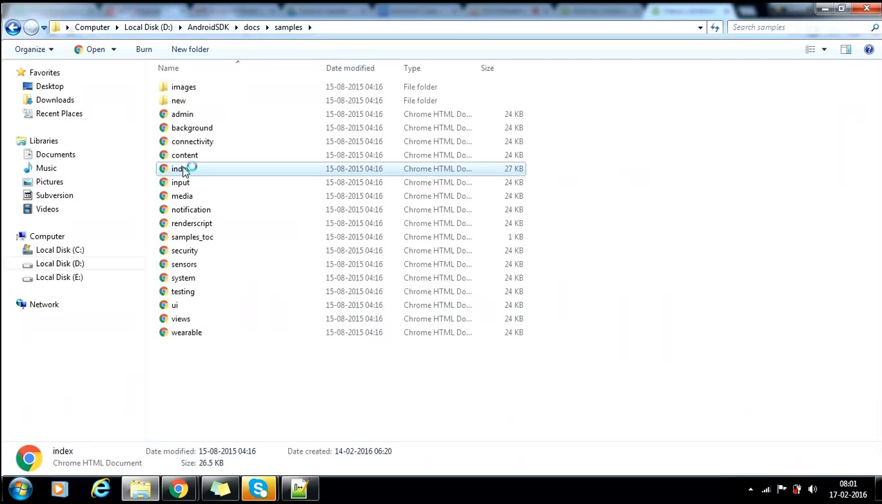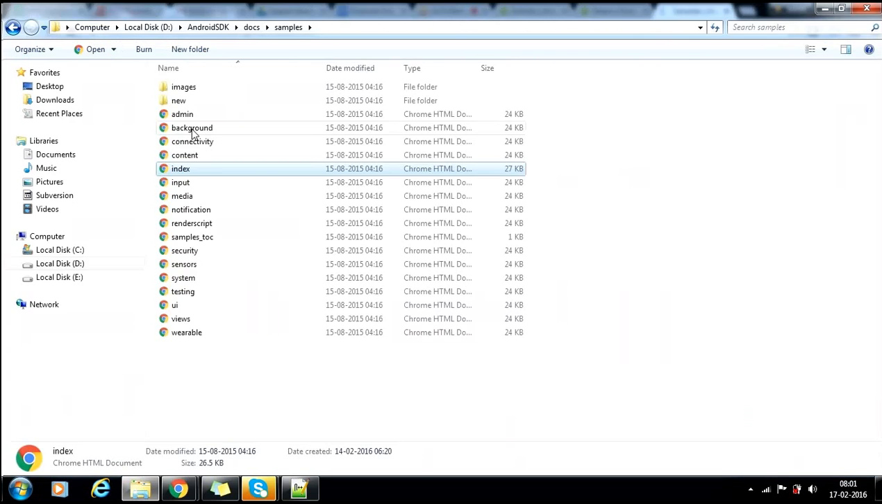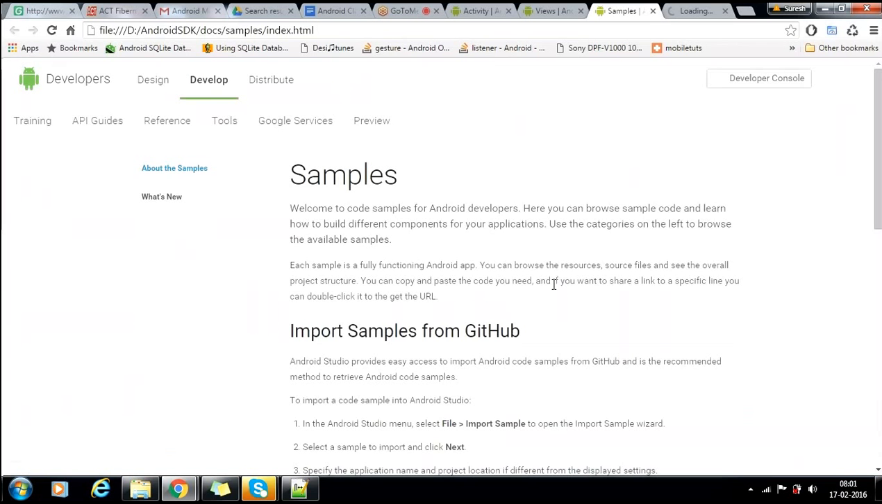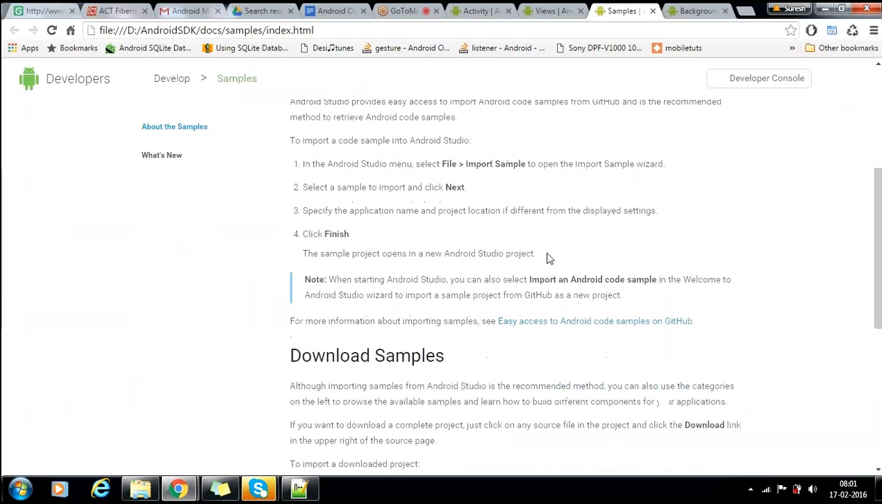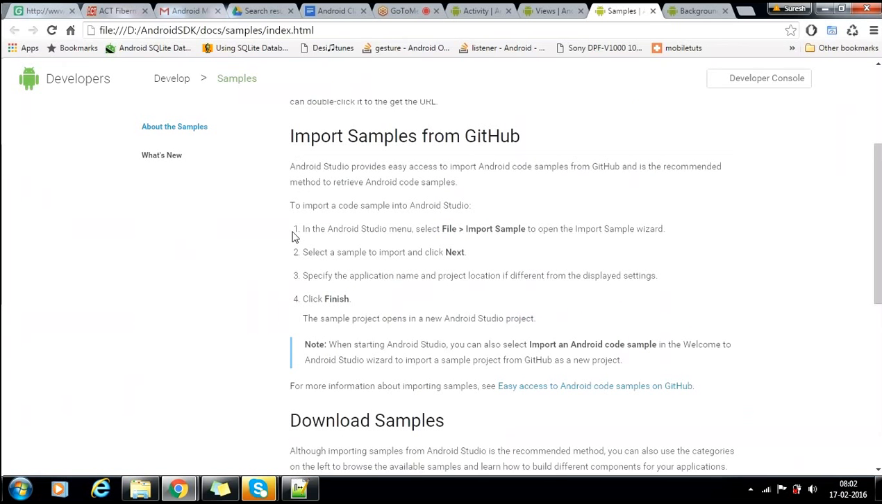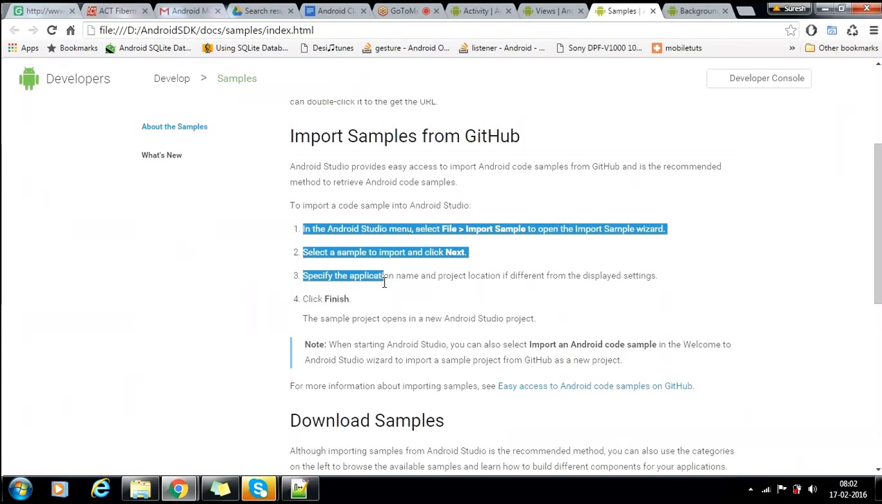Index.html, background. What all can we do with this? Here it is telling that you can check here. We need to download in Android Studio, select file and import samples. Then you can get it. You got my point? These are just samples, and we can import these samples in our Android Studio.